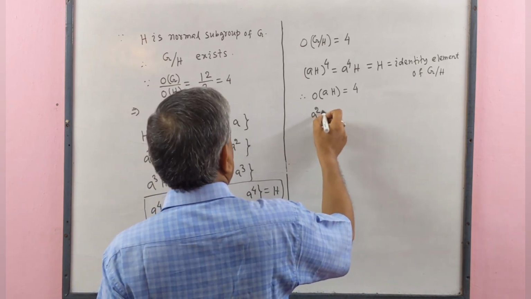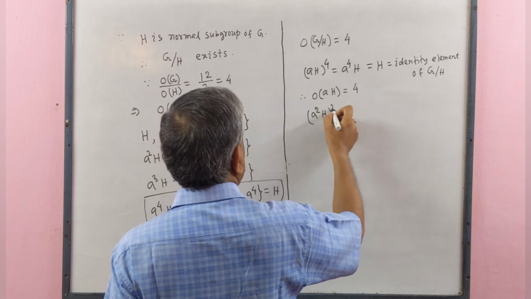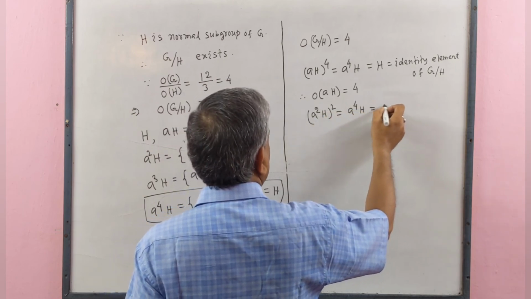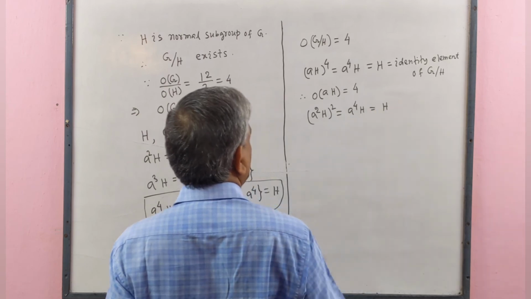A square H whole square equal to A to the power 4 H, that is equal to H identity element.